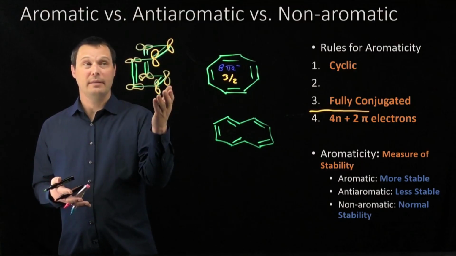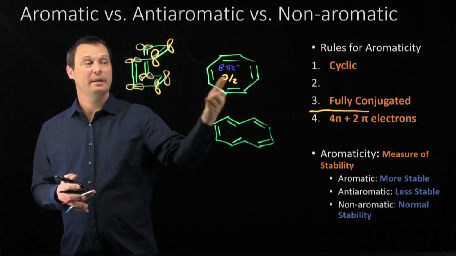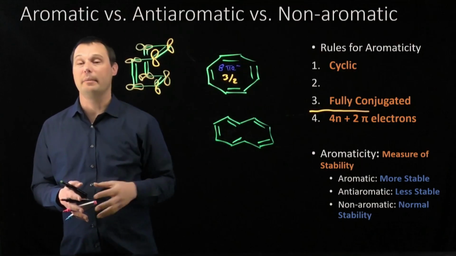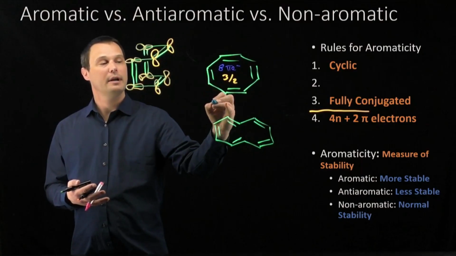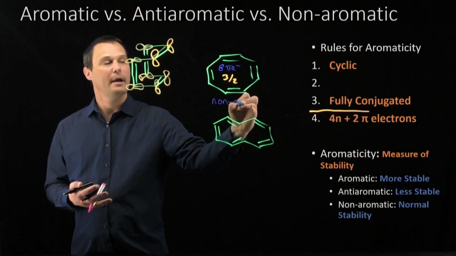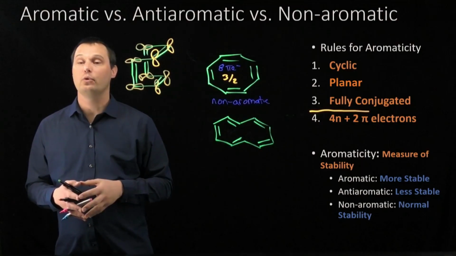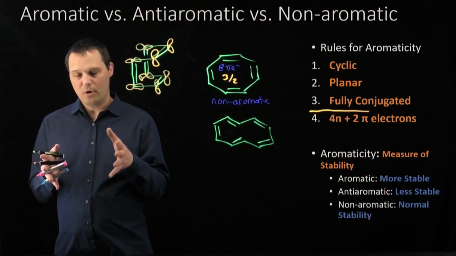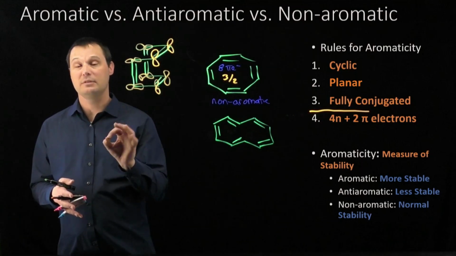Normally, you'd tell me that's a bad thing. We would like to be fully conjugated so we can have full aromaticity. But doing so would make cyclooctatetraene anti-aromatic. So cyclooctatetraene instead chooses to adopt this non-planar puckered conformation so that it can become non-aromatic, which will ultimately be more stable for this molecule. And that's our final second rule. The molecule must be planar. For all small rings, they will have to be planar. It's only the larger rings that can break out of planarity if it's more stable to do so.